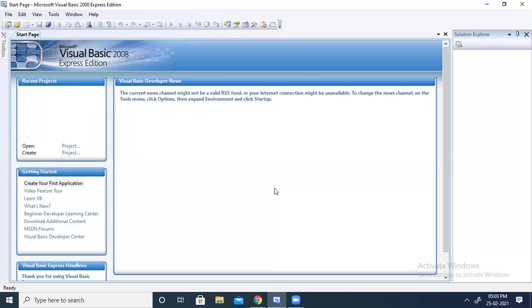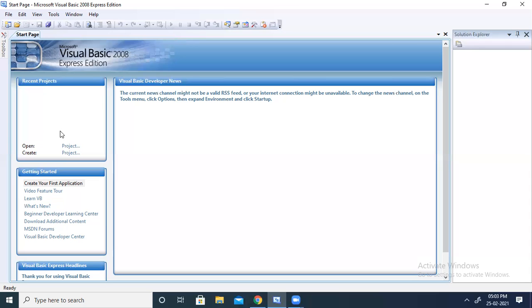So next, what does the VB IDE consist of? It consists of a few panes, like the recent projects pane. This one is your recent projects. What will I get from here? It displays the list of projects that you have created in recent times. If I have created any project, it will be displayed here. If I have not created anything, it will not display anything.